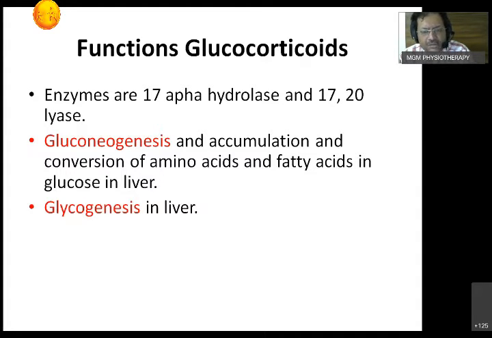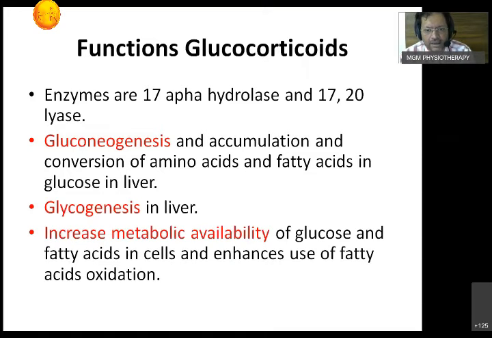It may be one of the reasons why a person who takes steroids for a long time may develop fatty liver. On other cells, it increases the amount of glucose and fatty acid levels inside the peripheral tissue cells. But metabolically, it enhances the use of fatty acid oxidation. What happens whenever there is a large amount of fatty acid oxidation? It creates a lot of free radicals, and this is detrimental.